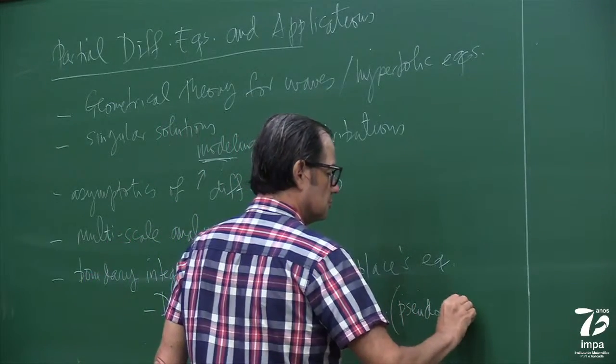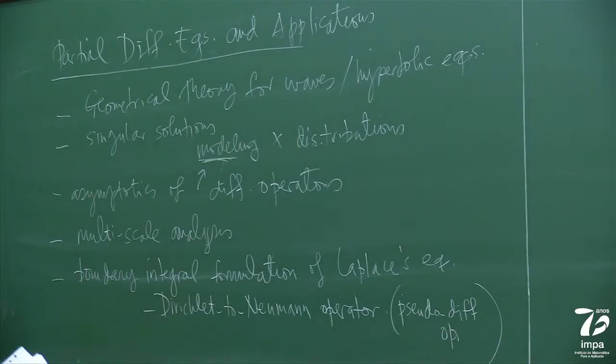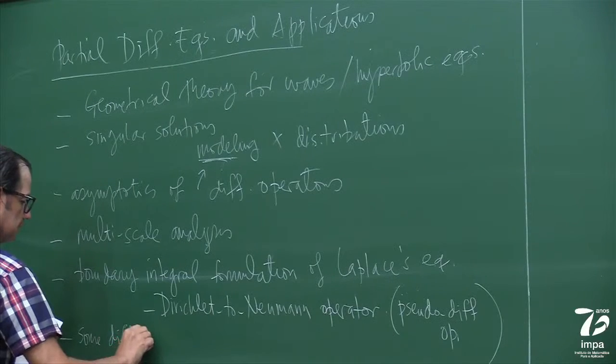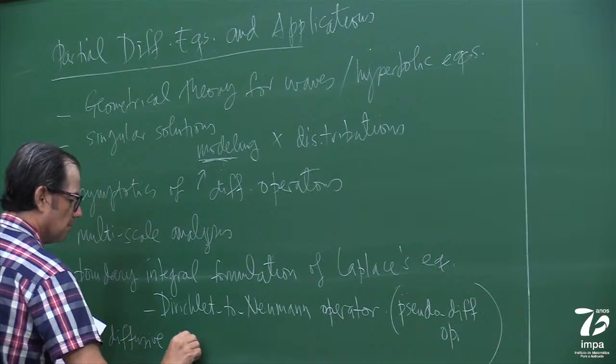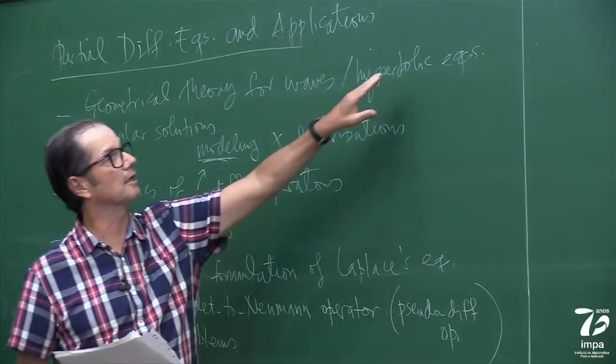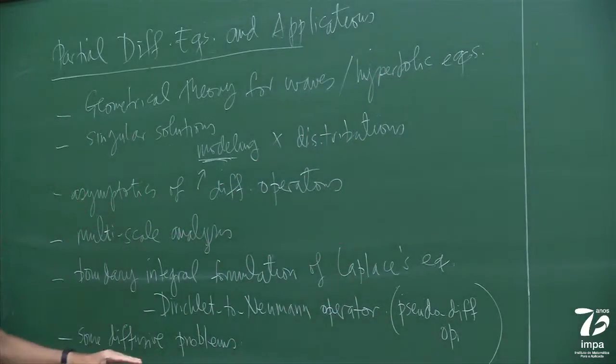It's a pseudo-differential operator, right? And we'll see how to use it and how to construct it in certain situations. I will then talk about some diffusive problems. So that's how I start connecting hyperbolic problems, elliptic problems with parabolic problems, okay?